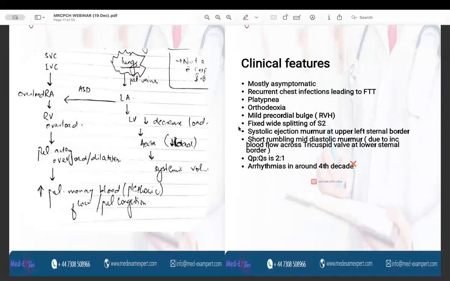So MRCPCH FOP and the TAS exams, they're very basic and it's just that you need to know the pathophysiology and some high yield points about each of the cyanotic and acyanotic heart conditions. You don't have to go into very detail of each of the topics. Any other questions?